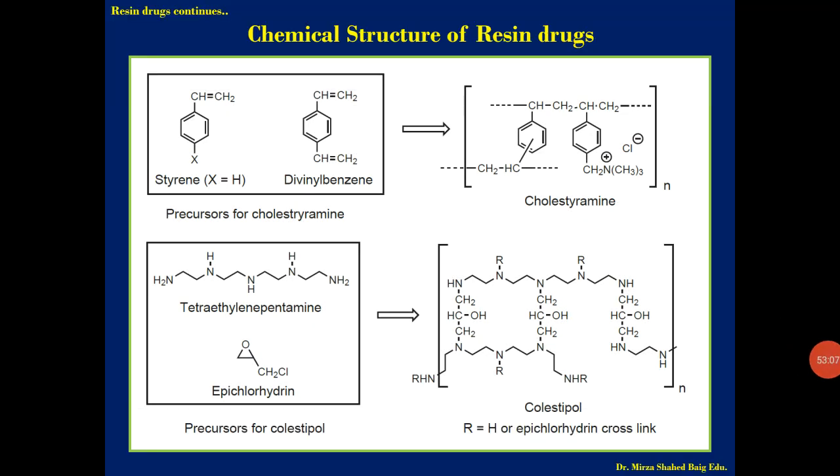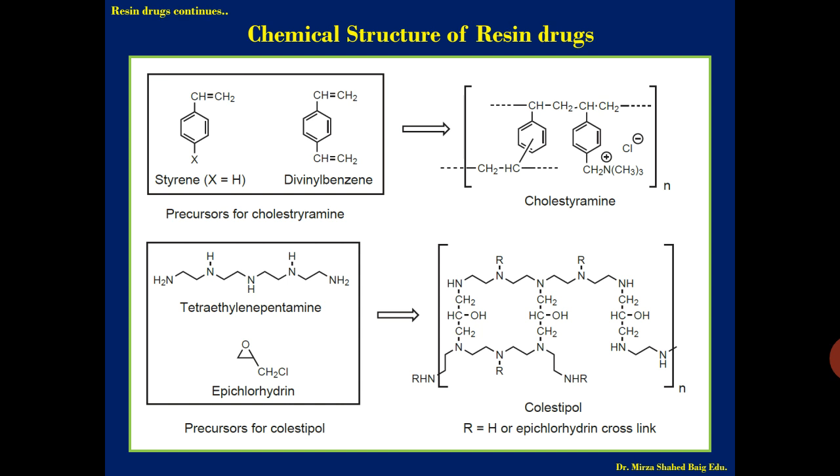We have just now seen cholestyramine, the first resin drug. It is made up of two units, styrene molecule and divinyl benzene, which are attached in series, and n number of these units are attached, forming the cholestyramine.